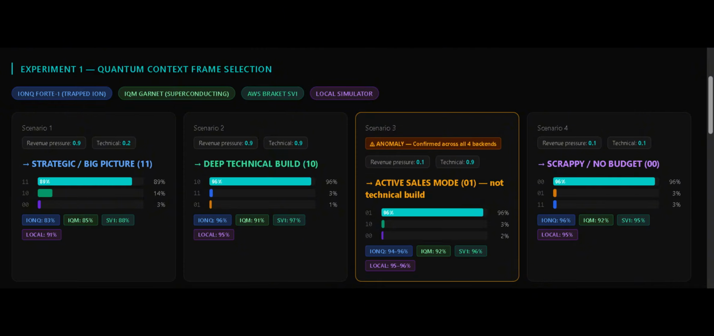That's not a hardware glitch. That's the circuit reading something real. And we're going to prove what it's reading in Experiment 3.